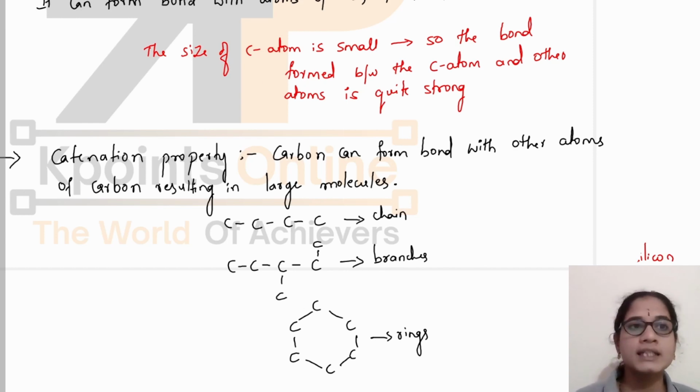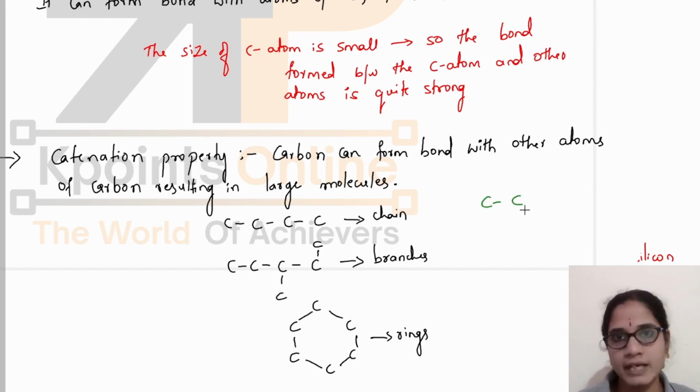They can show single bonds between the carbon atoms, double bonds between the carbon atoms, and triple bonds between the carbon atoms. In the previous session we discussed that when there is sharing of one pair of electrons, there is a single bond.